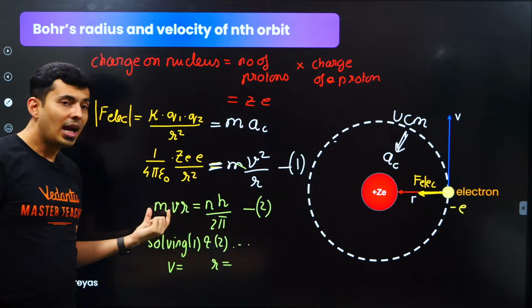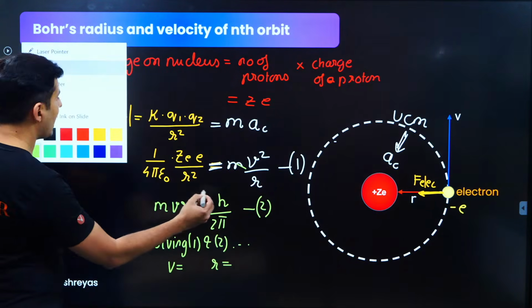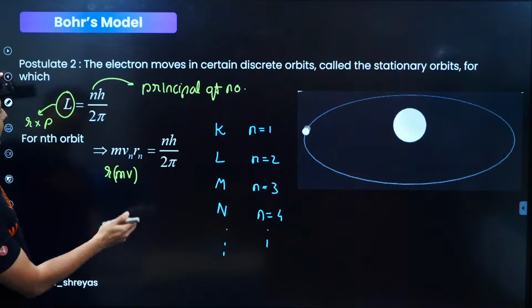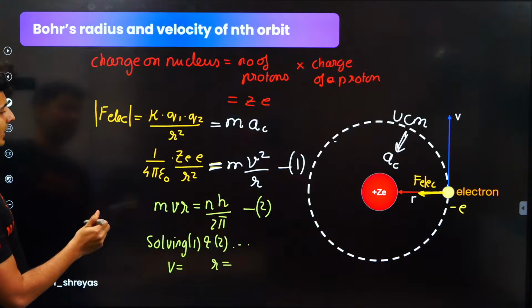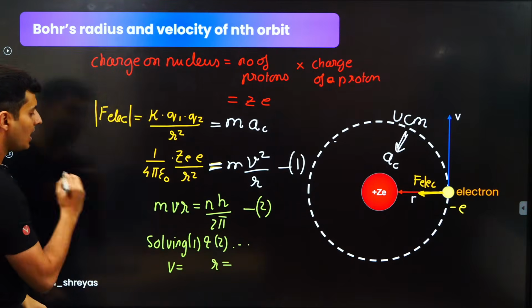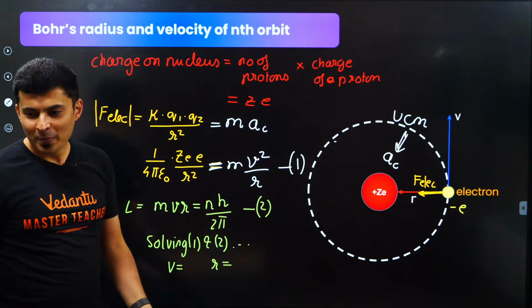Another equation is angular momentum. MVR is nh by 2 pi. That's all. This is just the angular momentum equation. From where did I get it? From Bohr's second postulate. This is nothing but angular momentum. Is that okay? Yes, many of you?